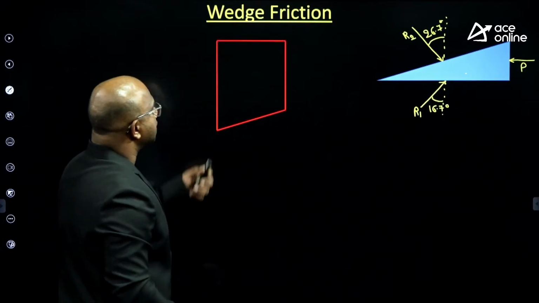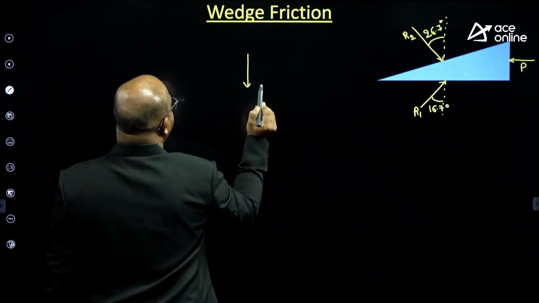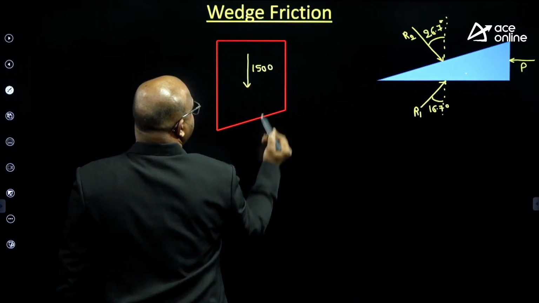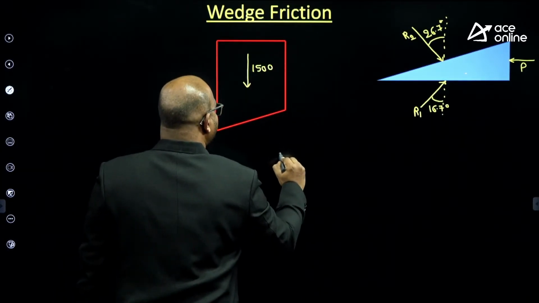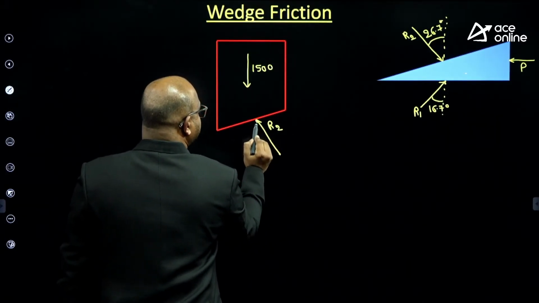Now, if you go to the block, what weight is given here? Weight equal to 1500 he has given, guys. Next, the same R2 will be opposite here. How much is this R2, guys, with respect to vertical?